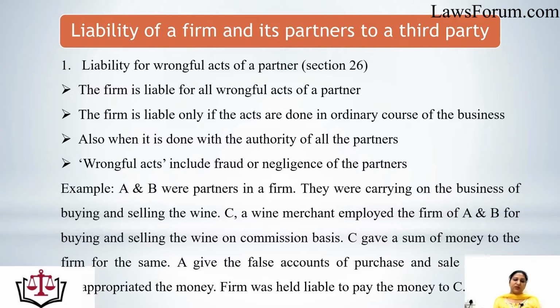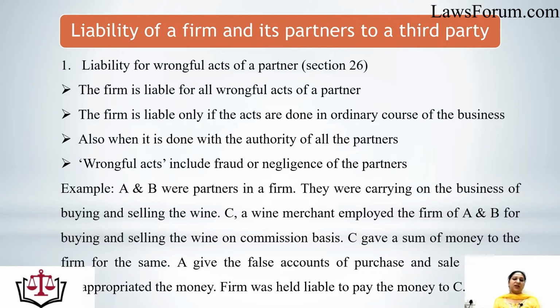Under this, we will say the firm is liable for all the wrongful acts of a partner. As we know, a partner has the capacity to bind the firm by his acts. So if any partner does some wrongful act, the firm would be liable for that act, and the firm would be liable only when this act was done in the ordinary course of business.